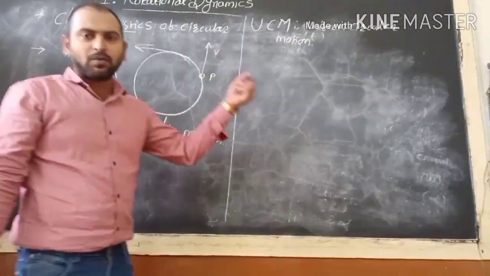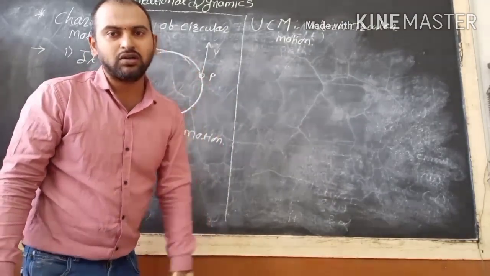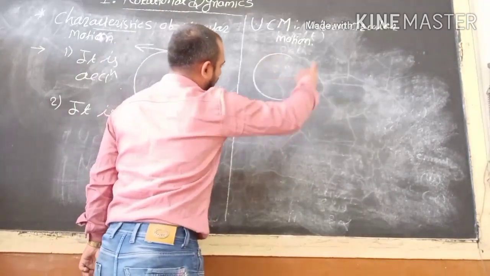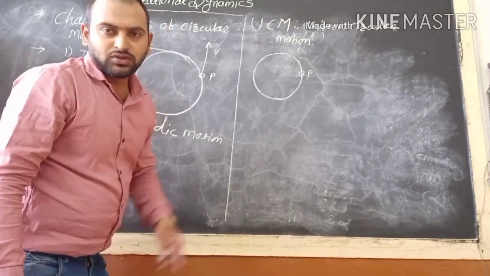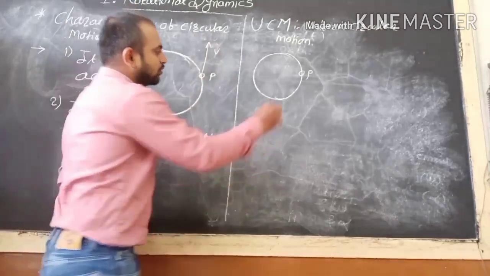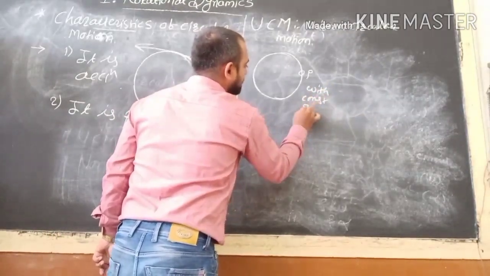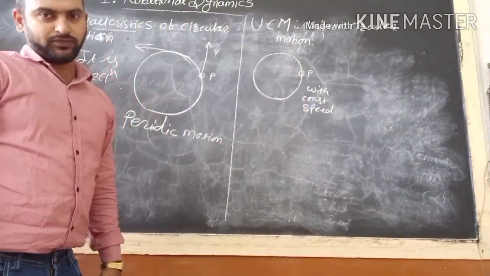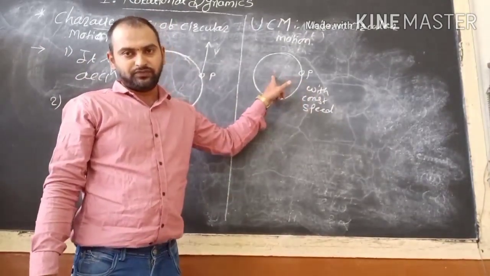A particle performing a circular motion with a constant speed is called uniform circular motion. Now this is my particle which performs circular motion with constant speed. Is it clear? We have constant speed here.